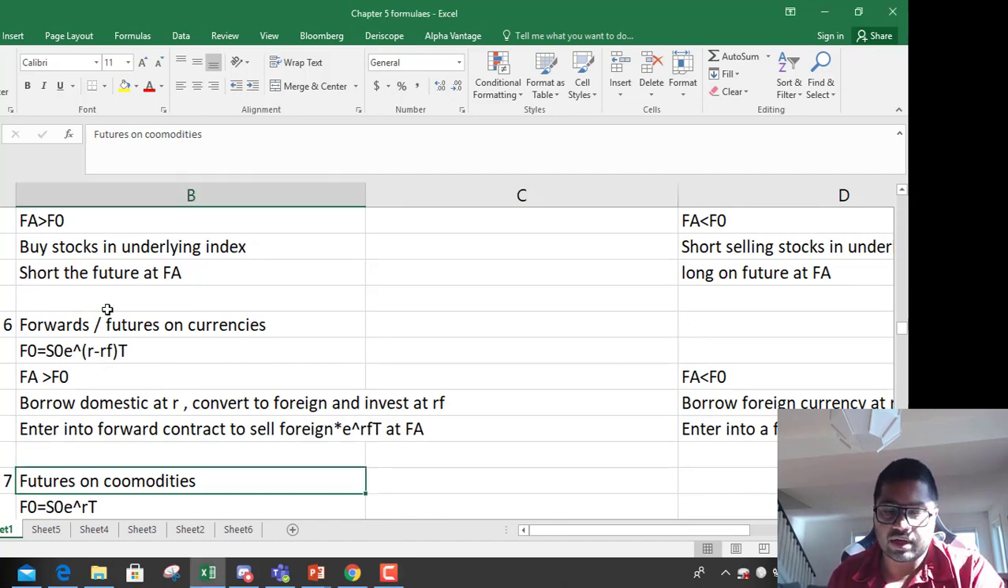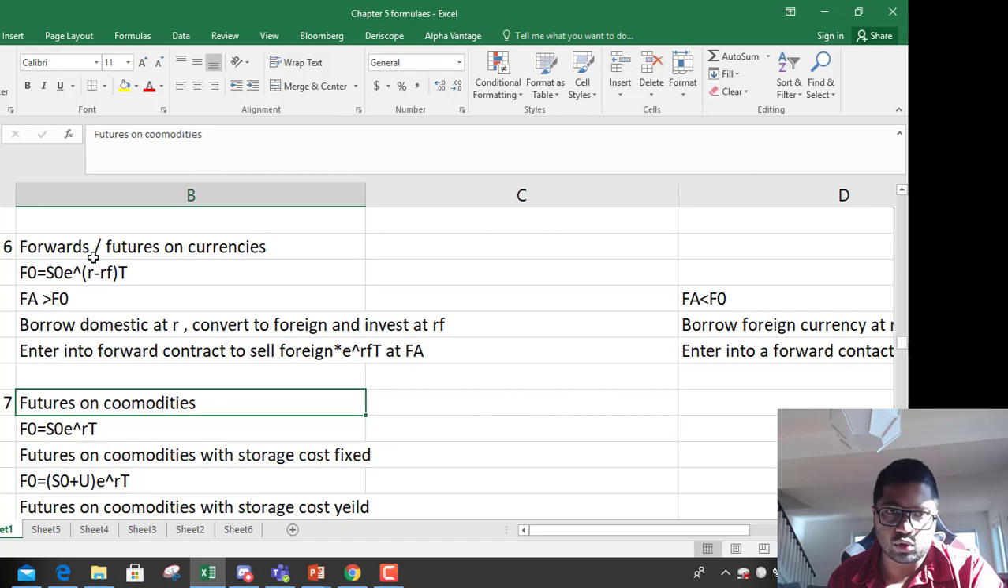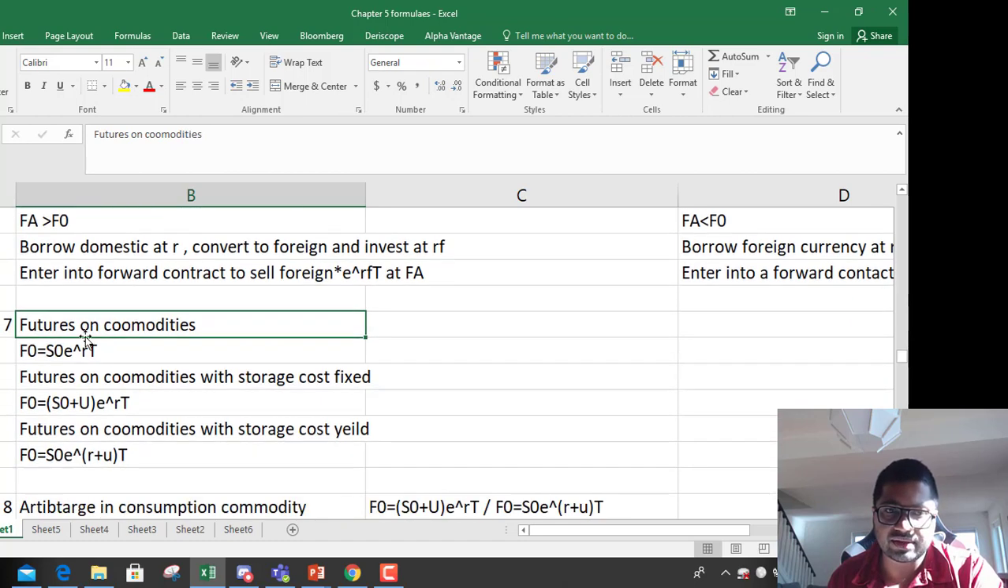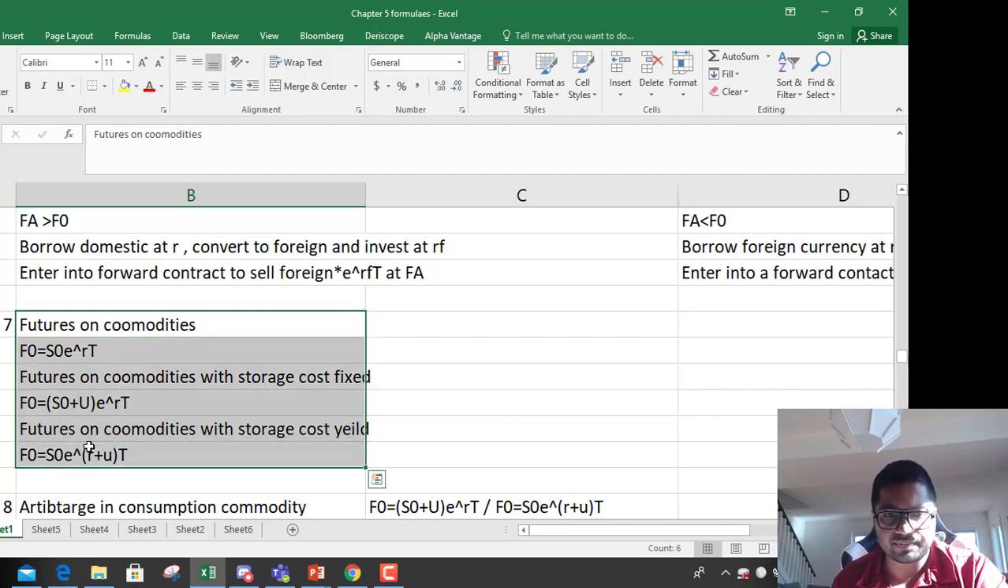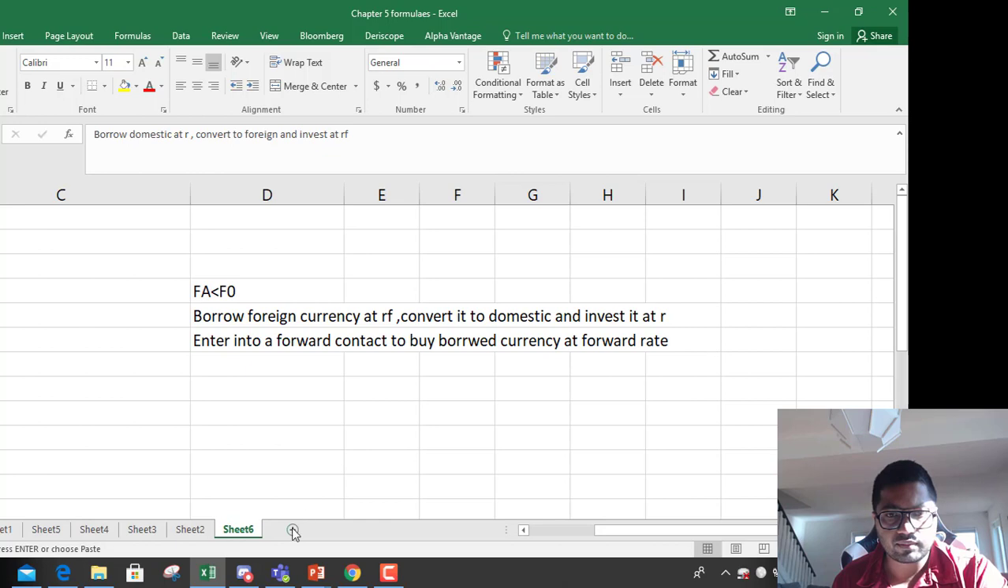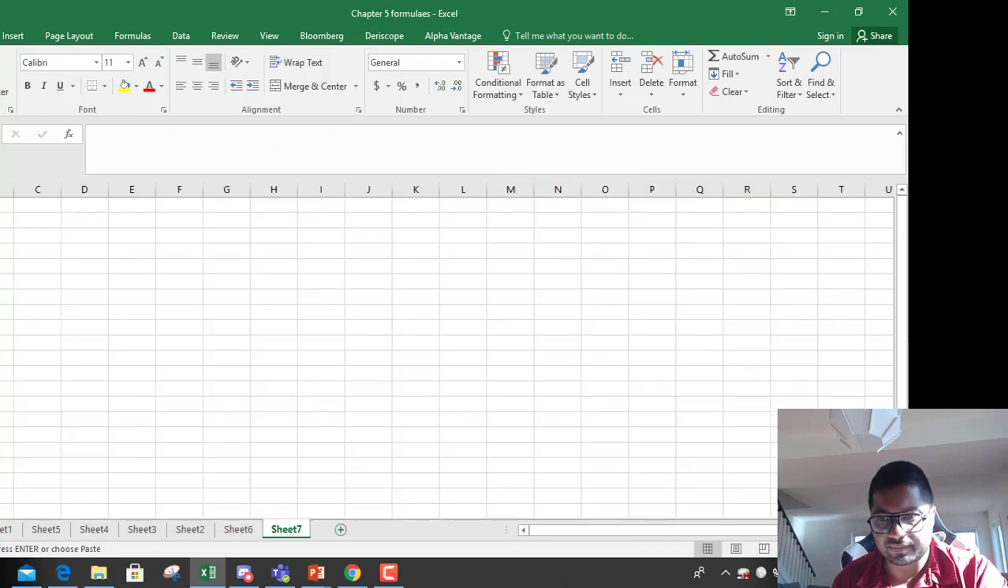So futures and forwards on currencies are over. Important thing, RF would be mentioned. Now futures on commodities. There are a couple of things you have to remember. So I'll just copy paste it and briefly discuss it.